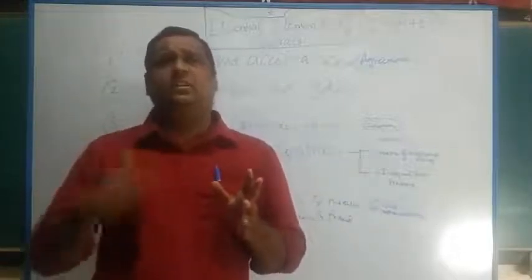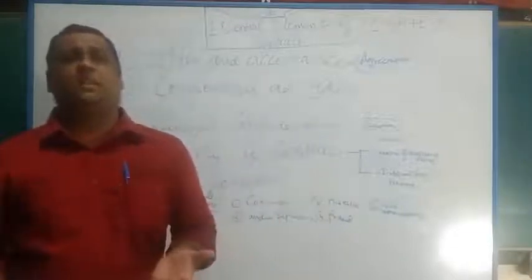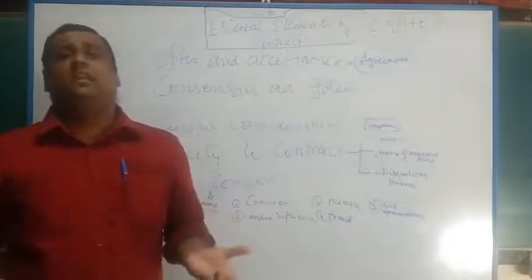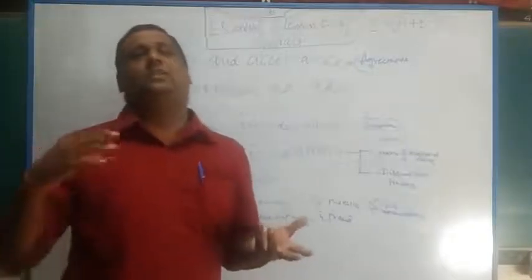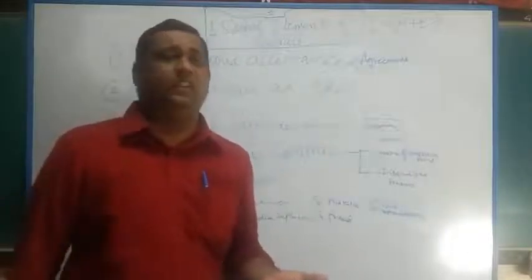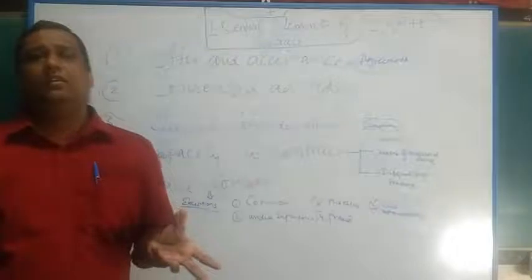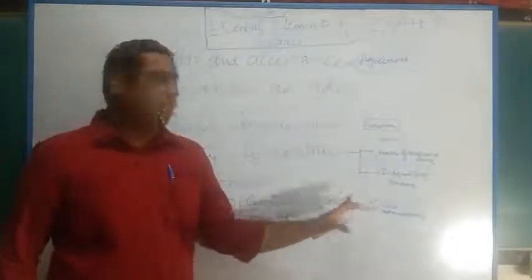The tests cost 1,000, 2,000, 3,000, 4,000 rupees. He spends an enormous amount of money getting the tests done. Obviously, we all hope the result will be good, but if the result is bad, the doctor wins. If it is good, fine, and again he is put under pressure to do lots of tests. This is called undue influence.